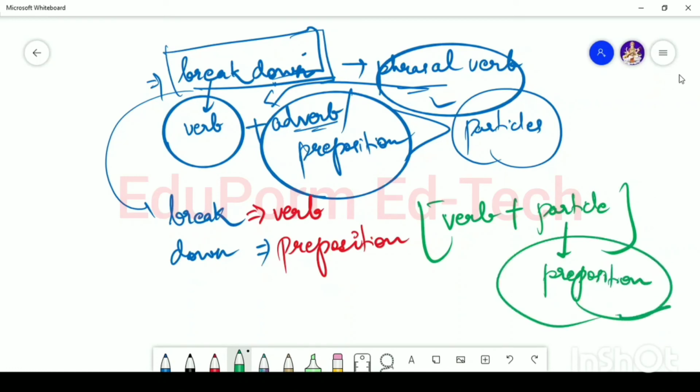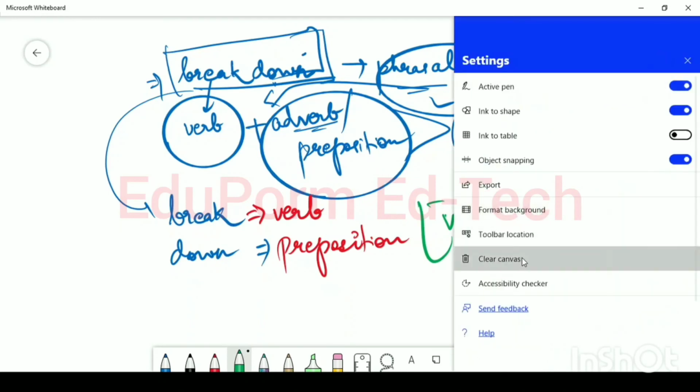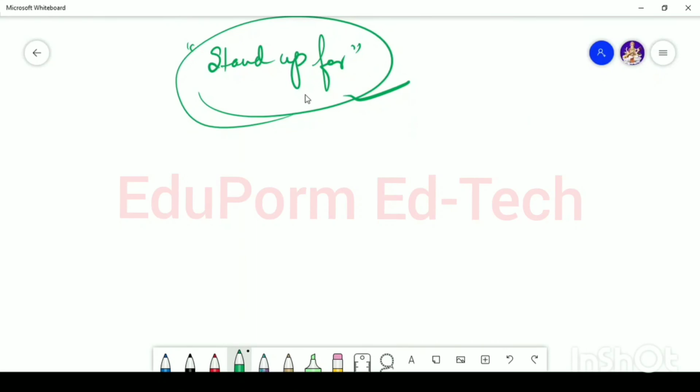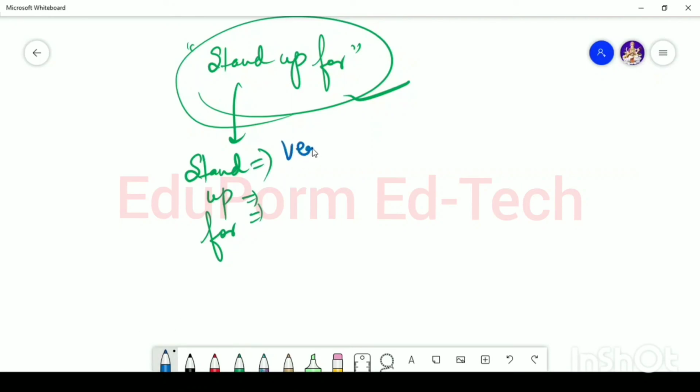Now let's see another example. If you are asked about the meaning of stand up for, this is one such phrasal verb. Now if you see, it is made up of three things. Stand up for. Now what are those three things? Stand is a verb, up is an adverb, and for is a preposition.